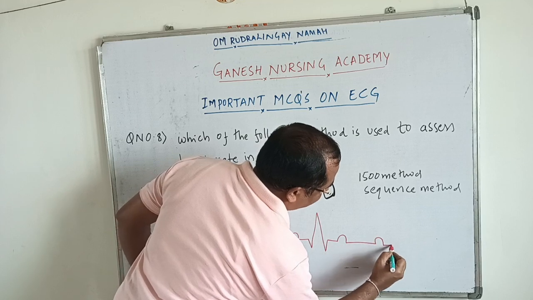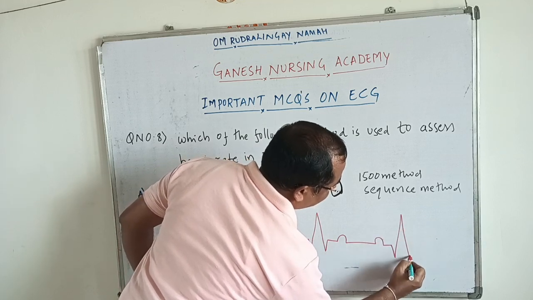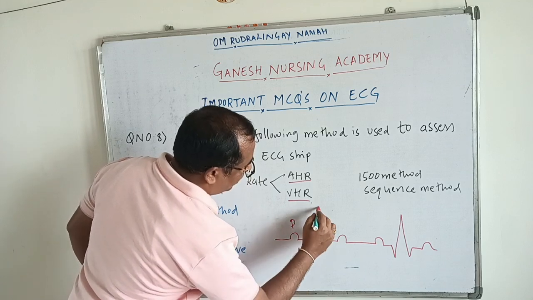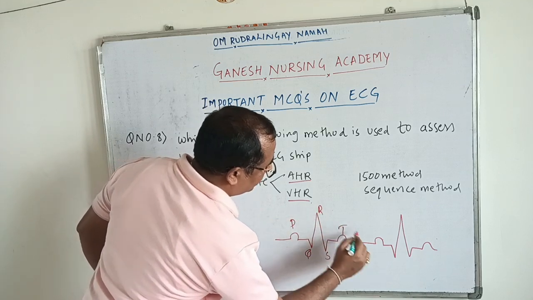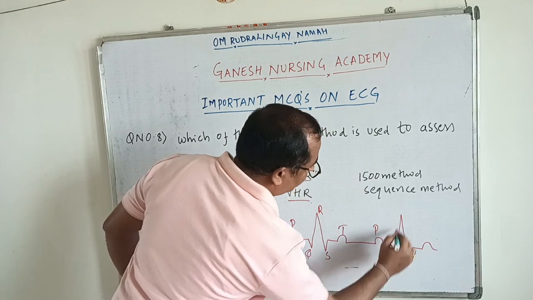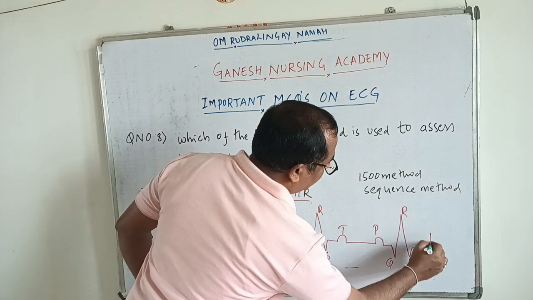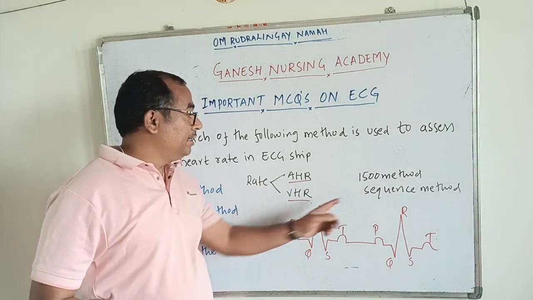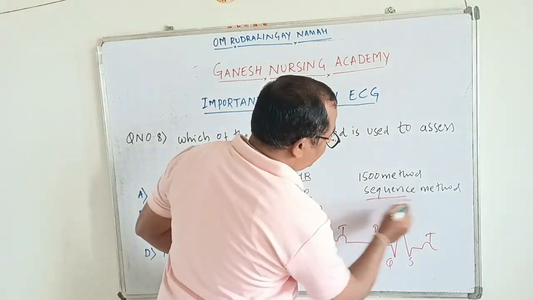Again we have P wave, QRS complex and T wave. So P, Q, R, S, T.